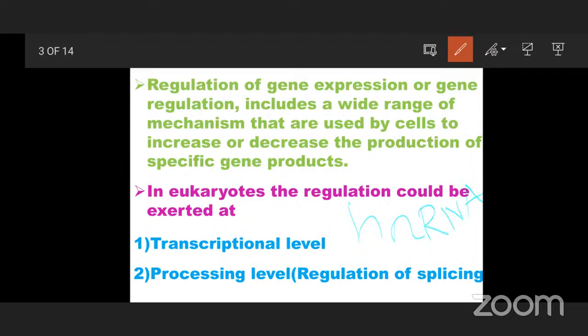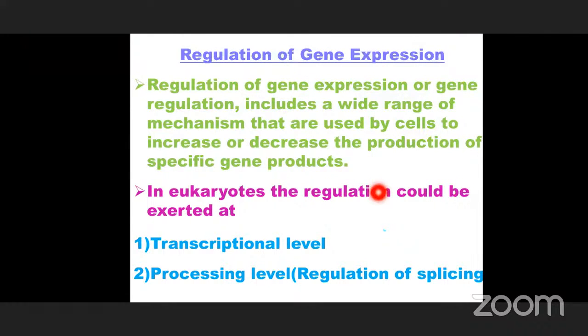This hnRNA is immature RNA. So this hnRNA undergoes some post-transcriptional changes and forms a matured mRNA. So at this transcriptional level, formation of the primary transcript, nothing but hnRNA, takes place.